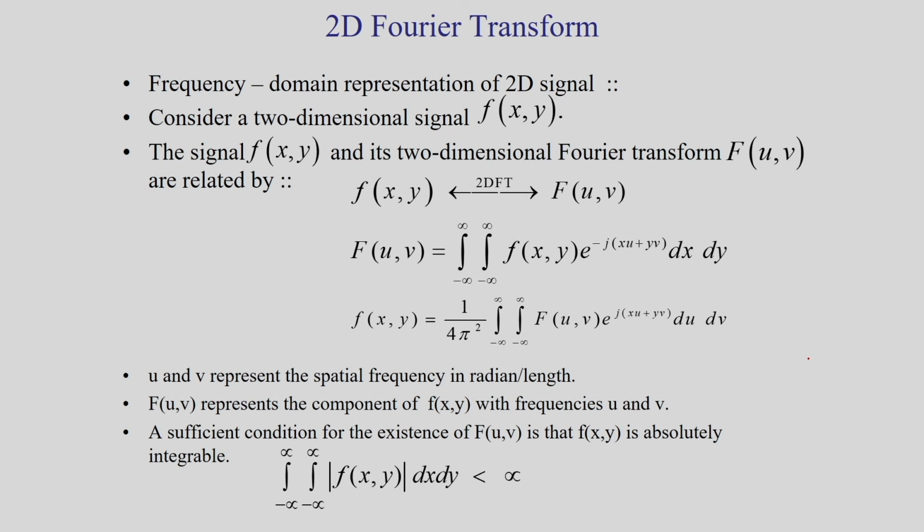And in my last classes I discussed about the 2D Fourier transformation. So, if the input image is f(x,y), the corresponding Fourier transform is F(u,v). So, the 2D transformation pair, that is the 2D DFT, f(x,y) is transformed to F(u,v). Then in this case u means the spatial frequency along the x direction, and v is the spatial frequency along the y direction. If I apply this one, that is the Fourier transform, I am getting F(u,v), and from this, I can determine the inverse Fourier transformation.